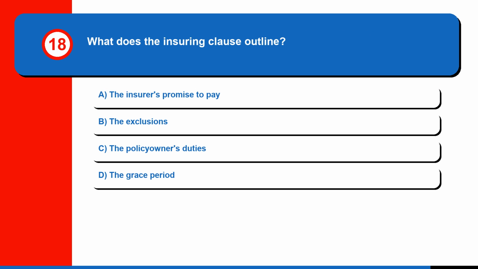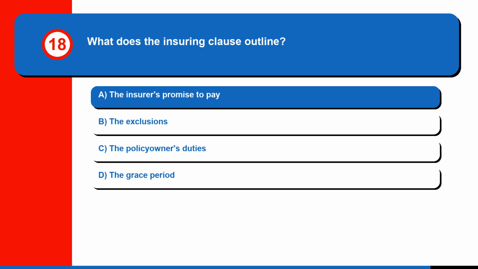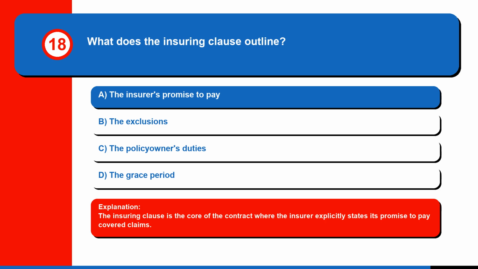Question 18. What does the insuring clause outline? A. The insurer's promise to pay, B. The exclusions, C. The policy owner's duties, or D. The grace period. The correct answer is A. The insurer's promise to pay. The insuring clause is the core of the contract where the insurer explicitly states its promise to pay covered claims.